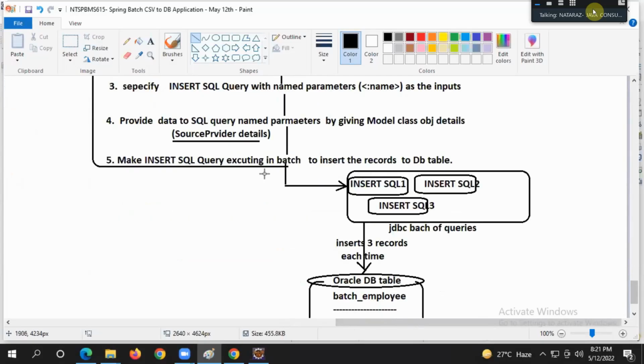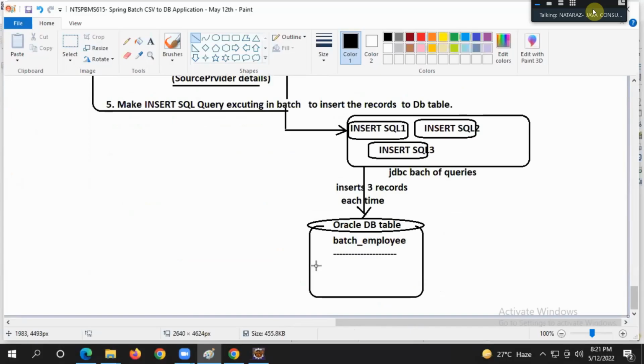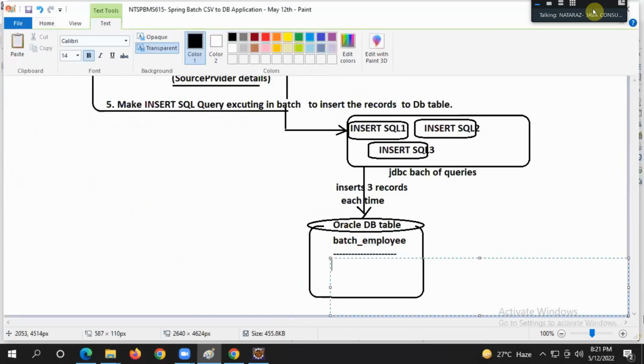Query 1, query 2, query 3: a batch of all 3 queries executes on the DB table. That's why 3 records will be inserted. How many records will be inserted, guys? 3 records. Comfortable?